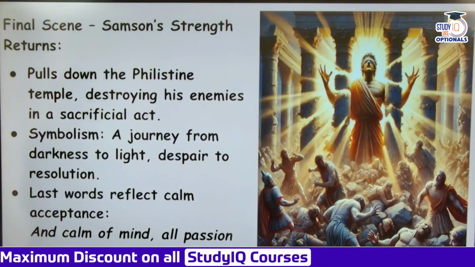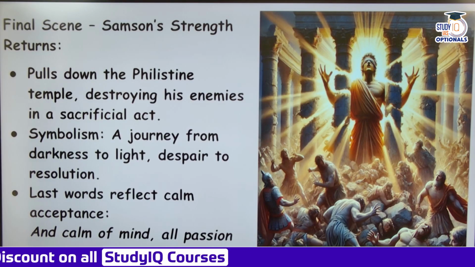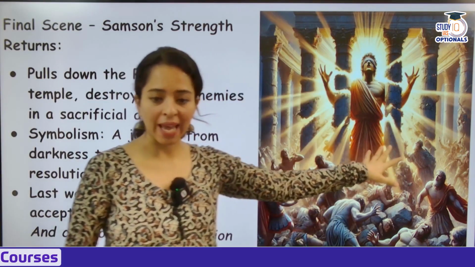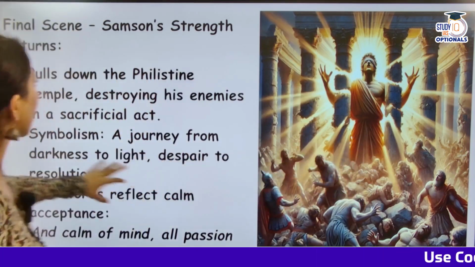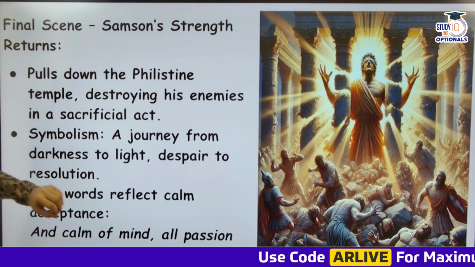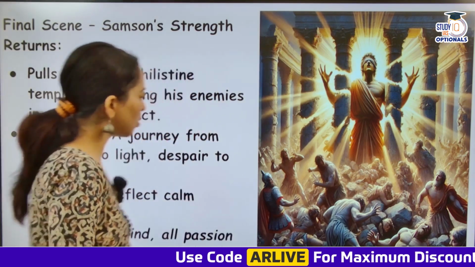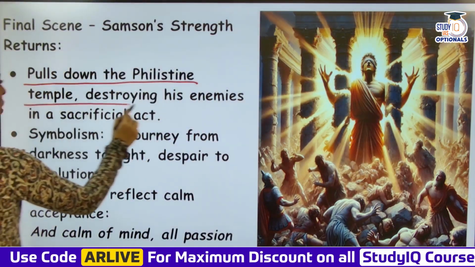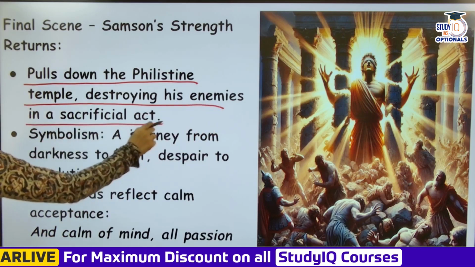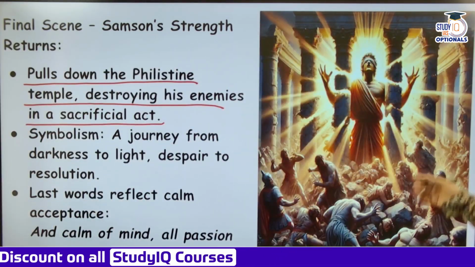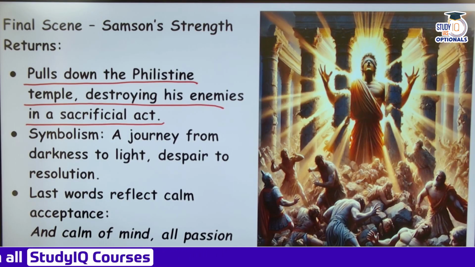Then the final scene. What is the final scene of Samson Agonistes? You can look at the blindfold that Samson has over here. That is the Samson character. Okay, so over here, final scene, Samson's strength returns, he pulls down... So end में क्या होता है that he pulls down the Philistines. He pulls down the Philistines' temple, destroying his enemies in a sacrificial act. Okay, so he's basically sacrificing himself also, but he's also pulling down the Philistines.